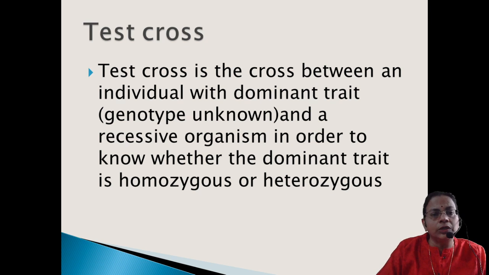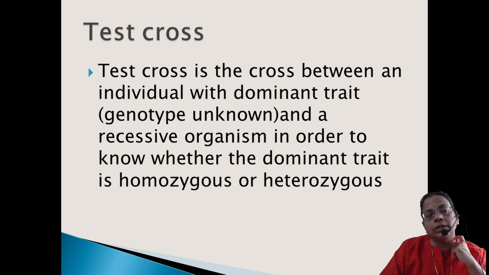So in order to find out the unknown genotype, you have to find out which plant's genotype can be directly crossed with a recessive organism. And in that, if you are getting a 50-50 or 1:1 ratio, then you can say that the particular unknown genotype is heterozygous. It is not pure, that is why dwarf appears. Instead of that, if they are getting all tall, we can assume that it is homozygous.